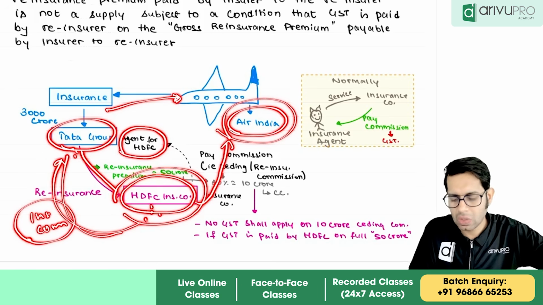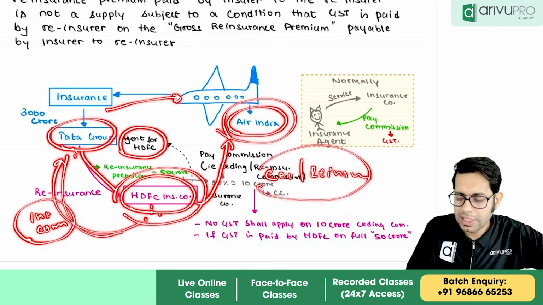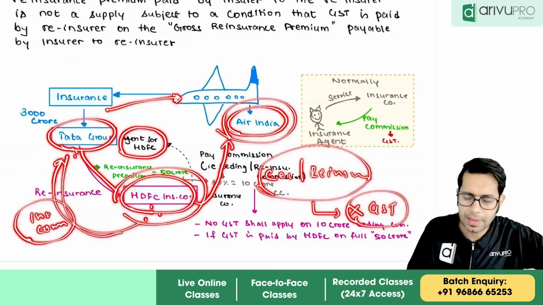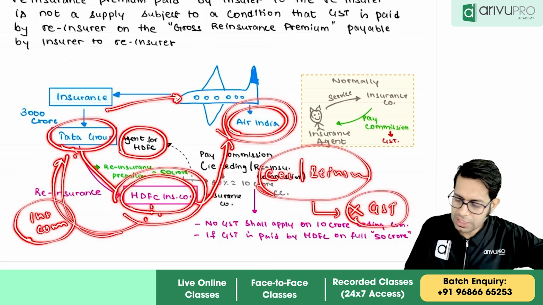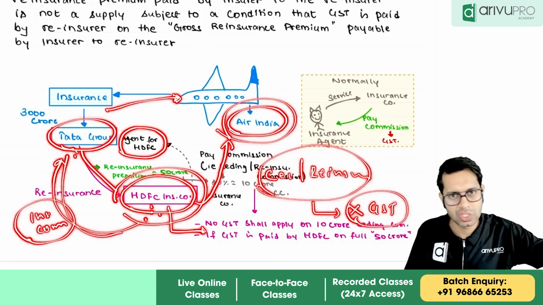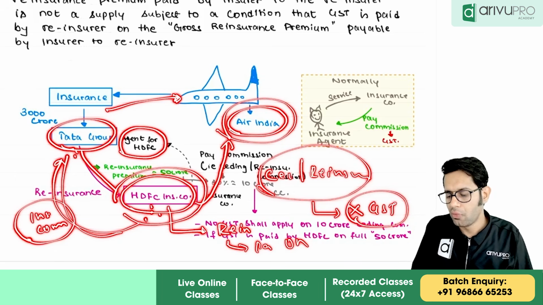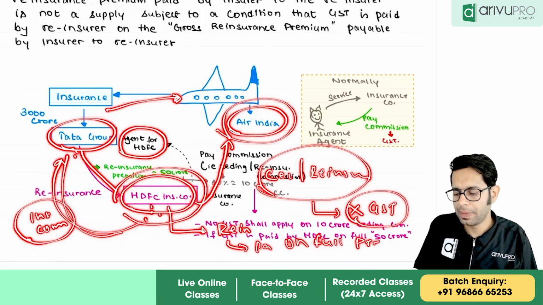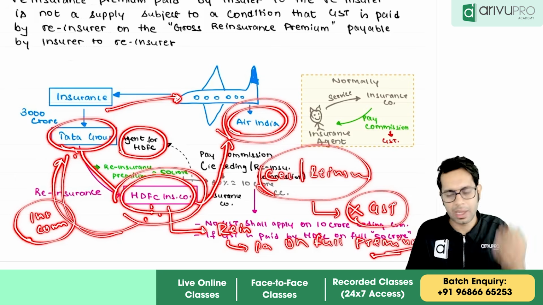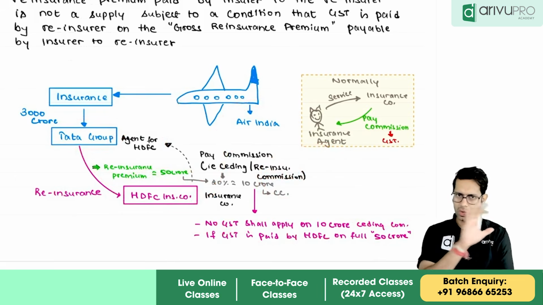Now this commission is called ceding commission, or reinsurance commission. On the ceding commission or reinsurance commission, no GST is applicable, but there is a condition. GST will not be applicable if the insurance company, that is HDFC Insurance Company, the reinsurer, has paid GST on the full amount of premium. Whatever the reinsurance premium, on that full amount they have paid GST. Okay, you understood this concept?